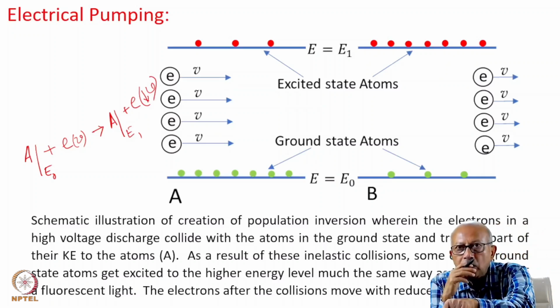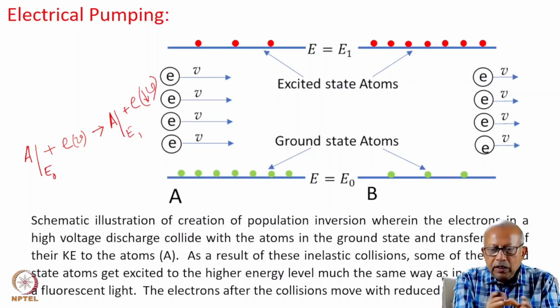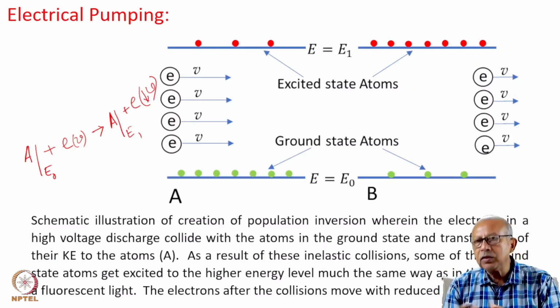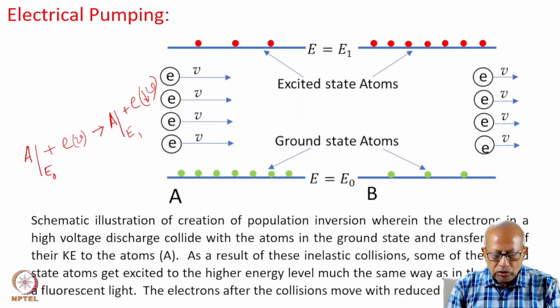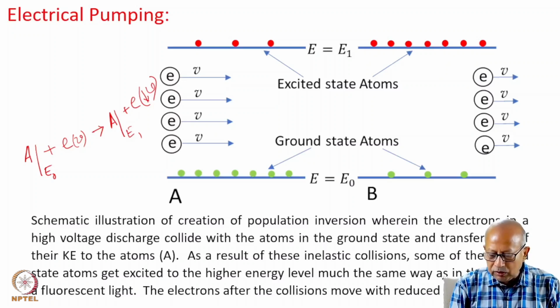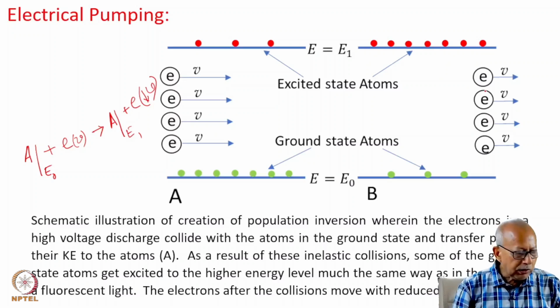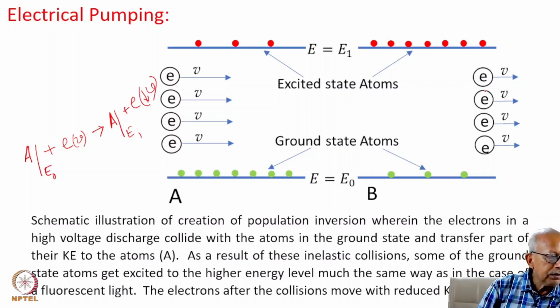The atom has now risen to the excited state, and you see the electron now moves with less energy. So these are inelastic collisions, and as a result, some of the ground state atoms are excited to the higher energy level, much the same way as in the case of fluorescence. The electrons after collision move with reduced kinetic energy, reduced velocity. Now, under favorable conditions, the number of atoms in the excited state may outnumber those present in the ground state, paving the way for the amplification of light.